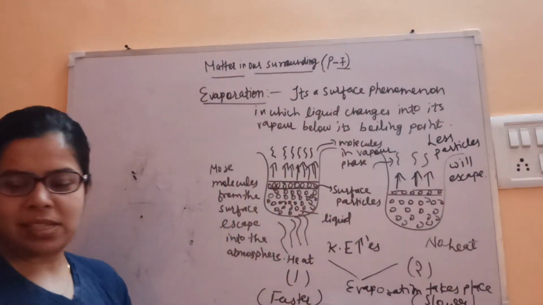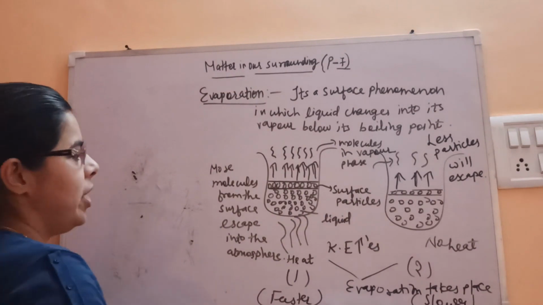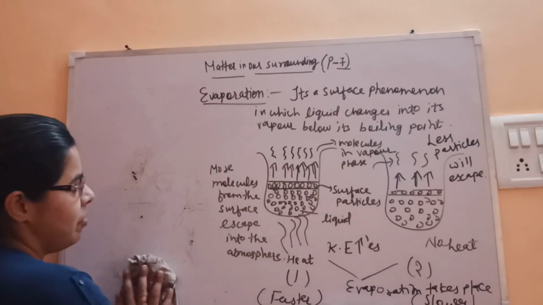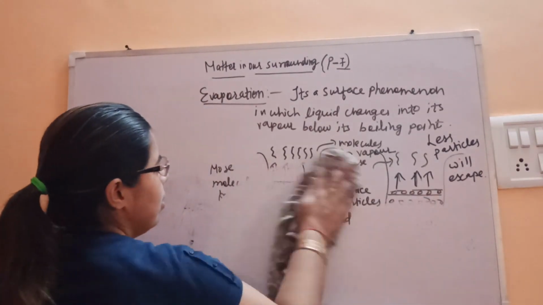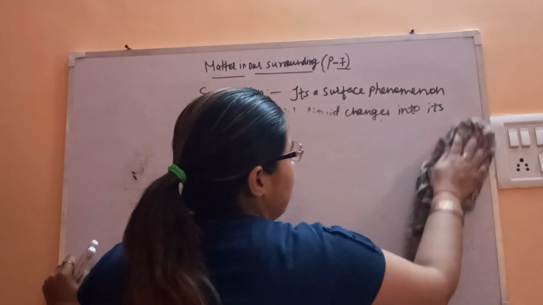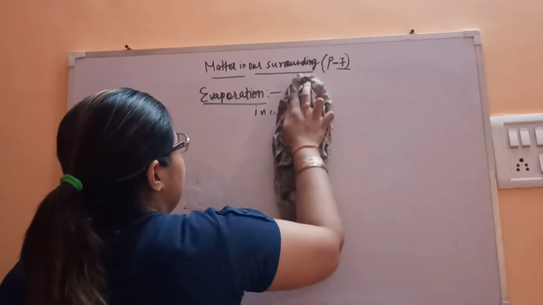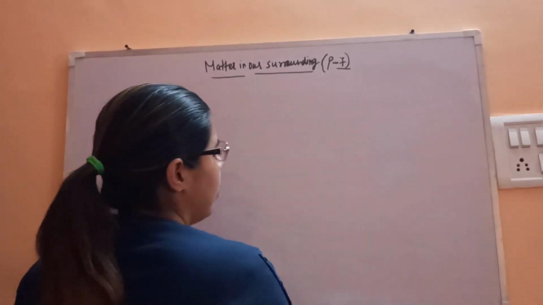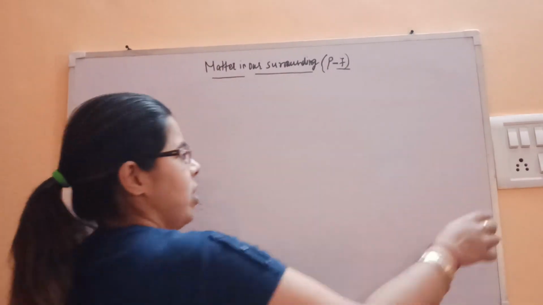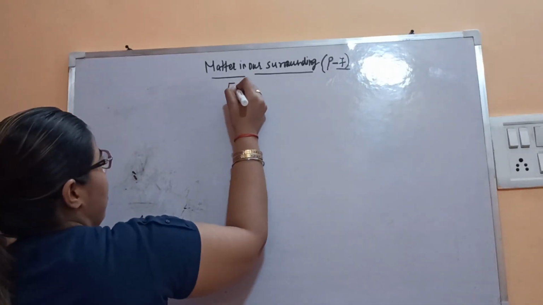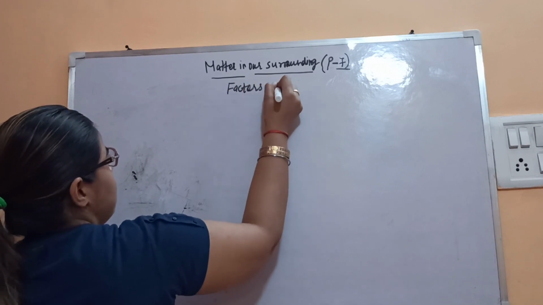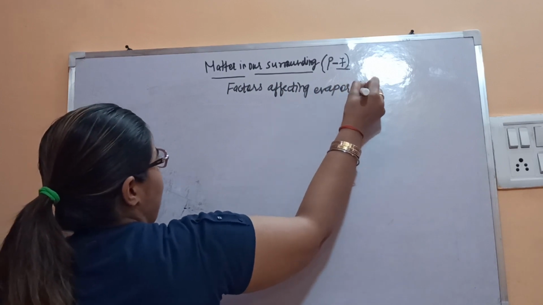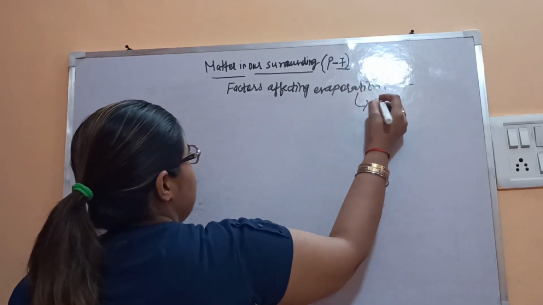Now let's see the factors affecting evaporation. What are the factors affecting? One we have discussed here. So let's see again the factors affecting evaporation. First is temperature.